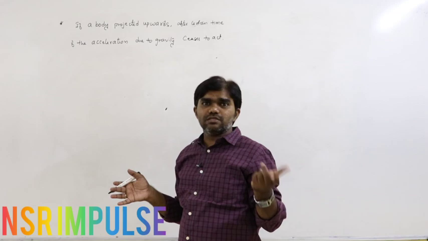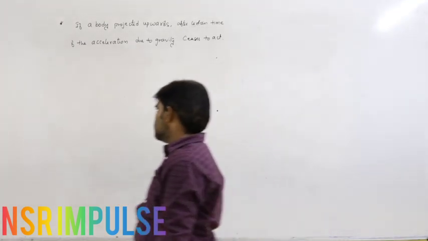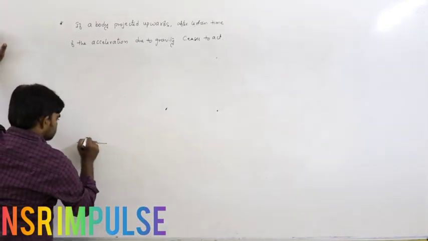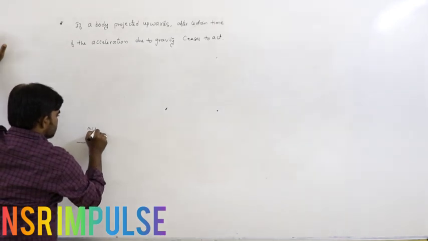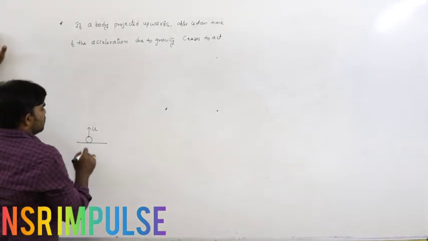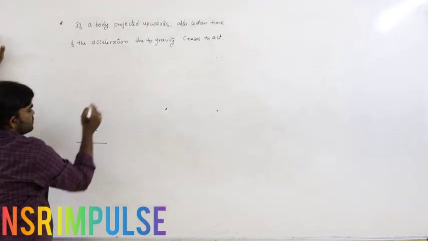Practically this doesn't exist, but as an assumption, that is the situation. What happens now? The body is projected upwards with velocity u. After certain time, acceleration due to gravity ceases to act.